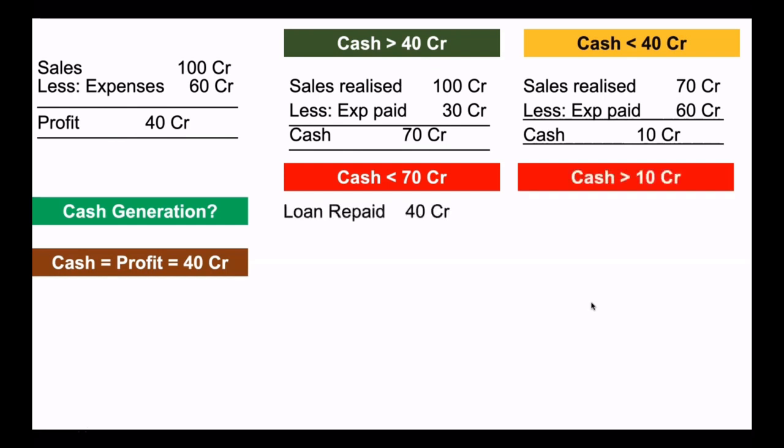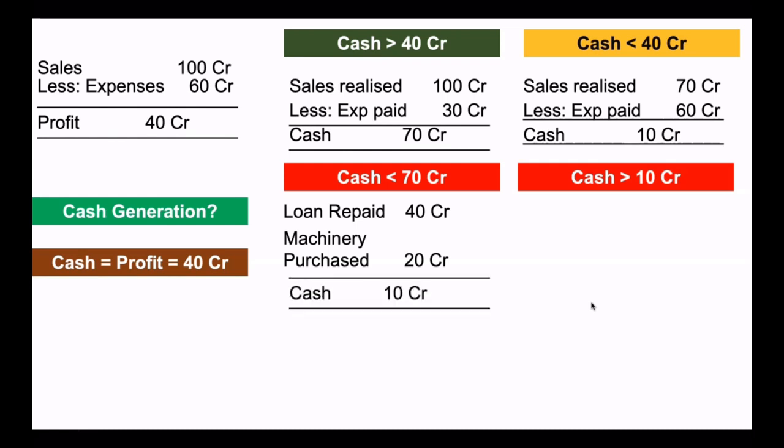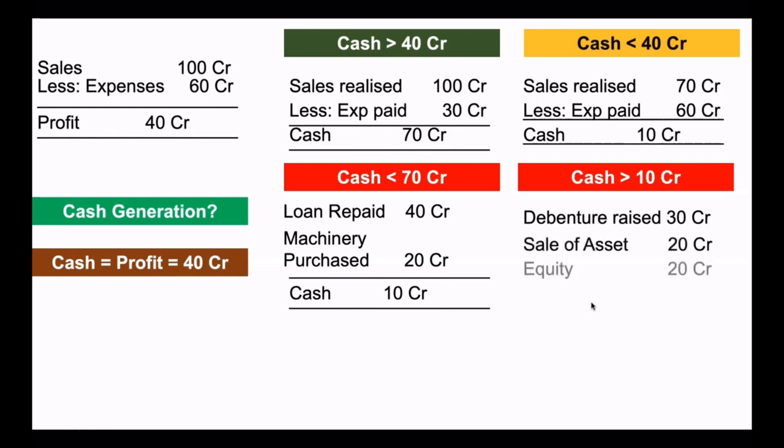How? Let's say a loan has been repaid 40 crore. Some machinery has been purchased for 20 crore. It means out of 60 crore gone. So what is the cash position? It is now only 10 crore. And in the second scenario, let's say a debenture has been raised, money has come in for 30 crore. Some asset has been sold, 20 crore money had come in. Equity, money had come in from owners, 20 crore. So we have 70 crore money coming in. So now the total position is 80 crore.